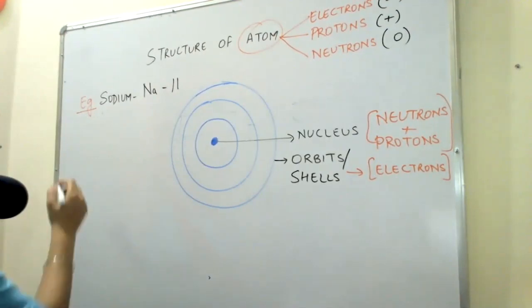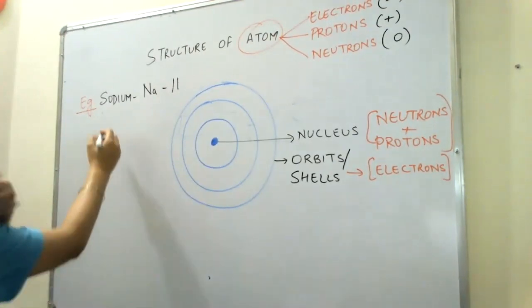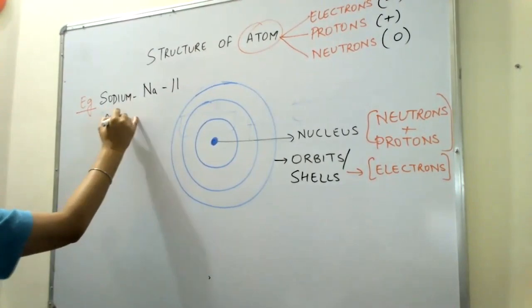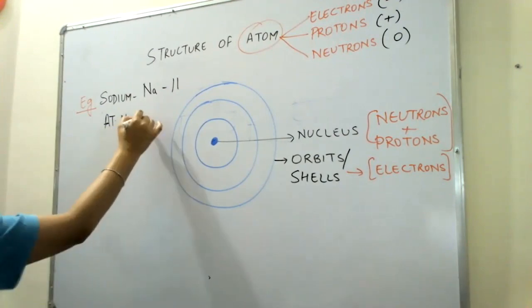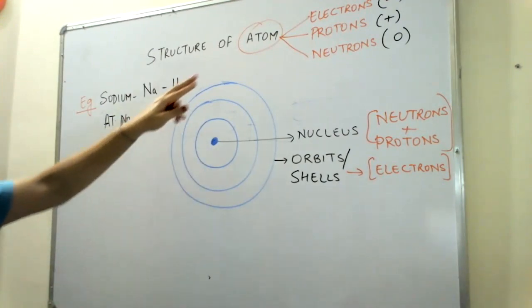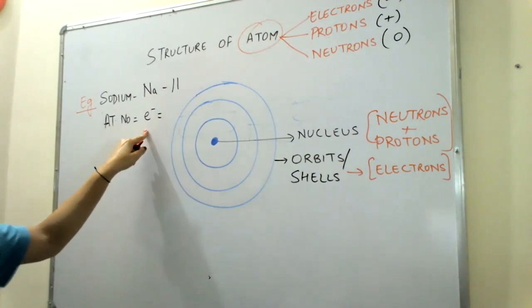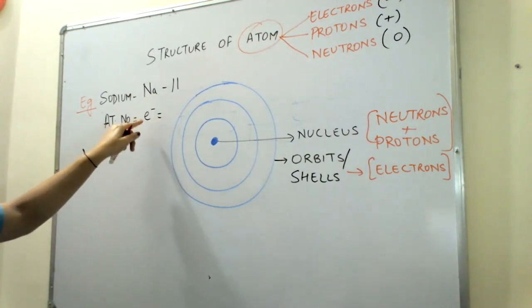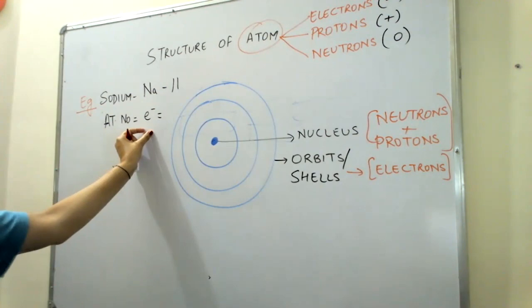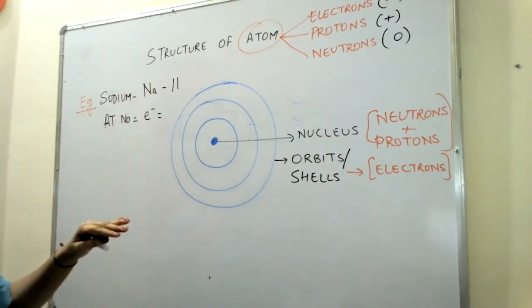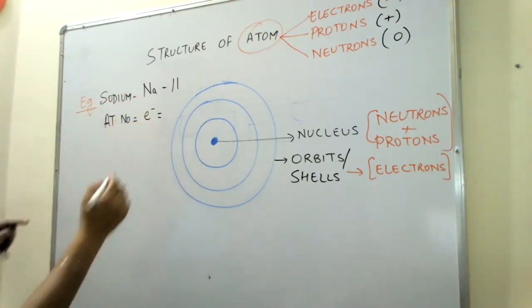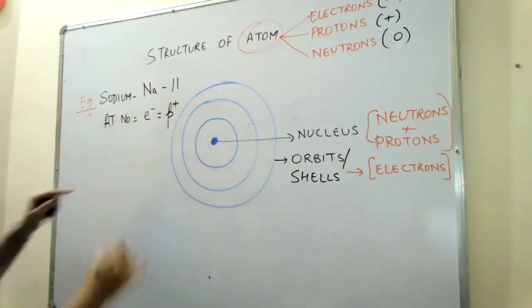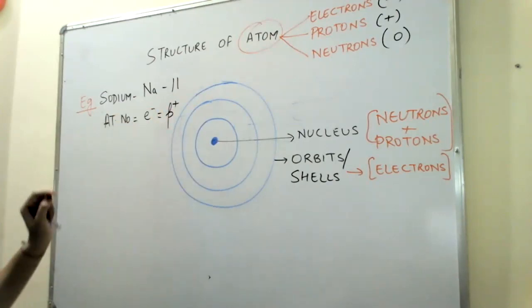Now, this concept, we already know that atomic number is equal to number of electrons. Electrons, I can write as e negative. But remember, it's always small e, never capital E. And since the atomic number is 11, and the number of negative electrons is always equal to positive protons, the atomic number is equal to number of electrons, which is equal to number of protons. For protons, I am using small p with a plus charge. Electron, small e with a negative charge.